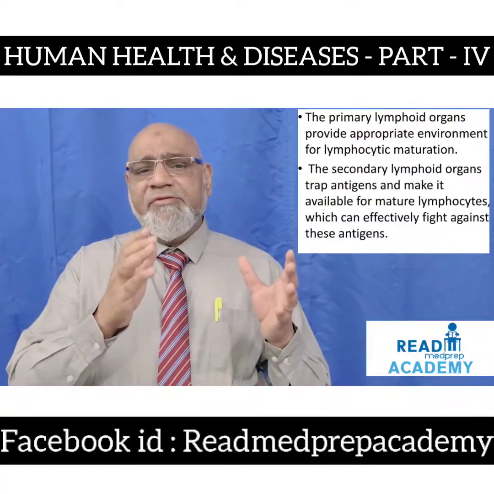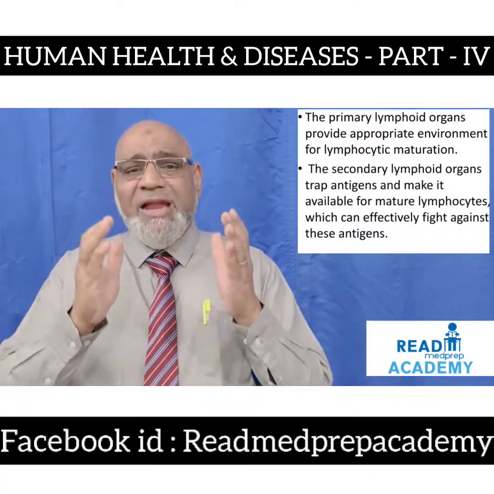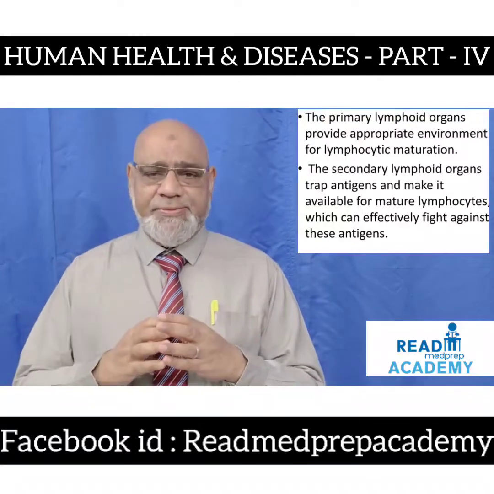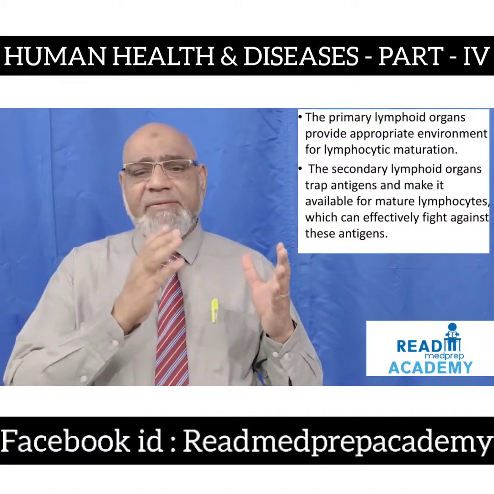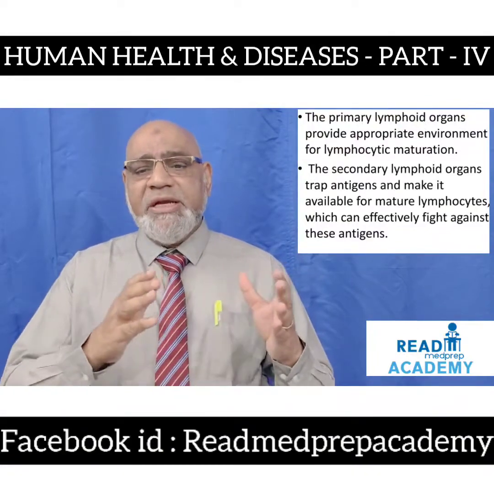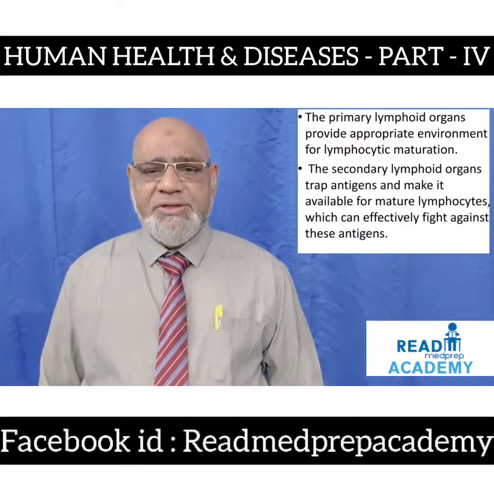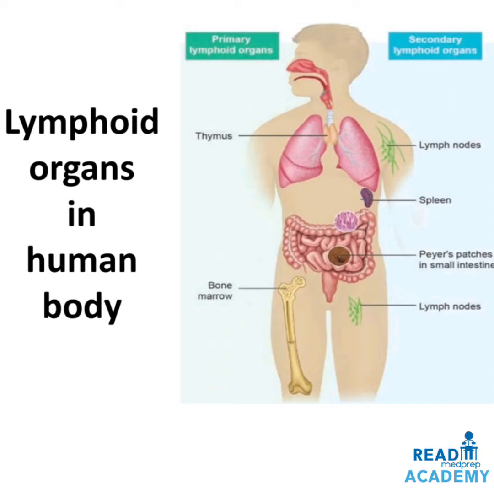The primary lymphoid organs provide appropriate environment for lymphocytic maturation. The secondary lymphoid organs trap antigens and make them available for mature lymphocytes, which can effectively fight against these antigens. Here in this image, you can see the lymphoid organs in the human body. On the left side of the image, you can see the primary lymphoid organs, the thymus and the bone marrow. On the right side, the secondary lymphoid organs: the lymph nodes that are present in the different parts of the body, the spleen, and the Peyer's patches in the small intestine.